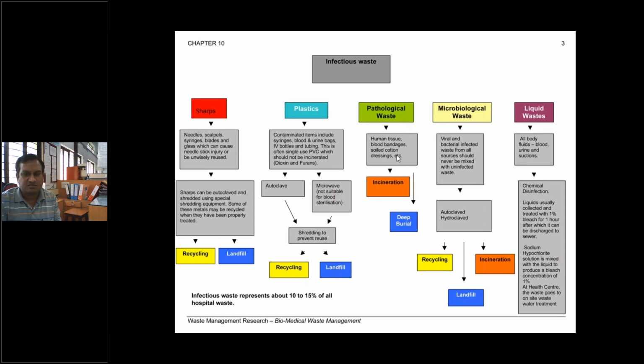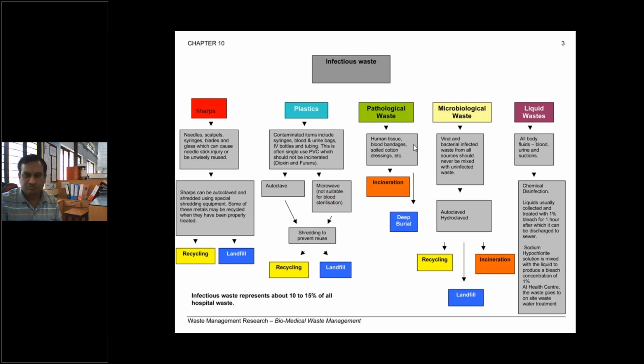Then pathological waste, human tissues, blood bandages, soiled cotton, dressings, etc. should be incinerated only. So this is the first and last option for human tissues, blood bandages, soiled cotton, dressings, etc., where blood contamination, tissue contamination or body parts are there, then we must adopt the incineration technique only.